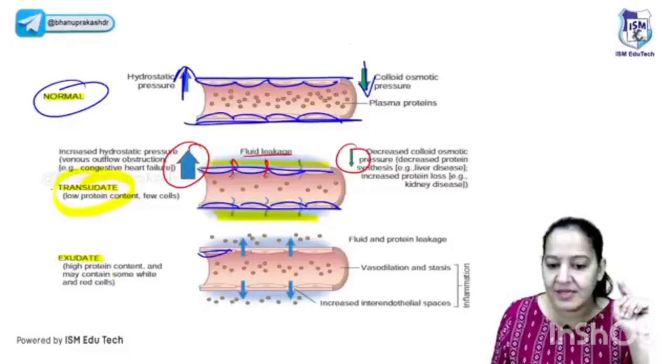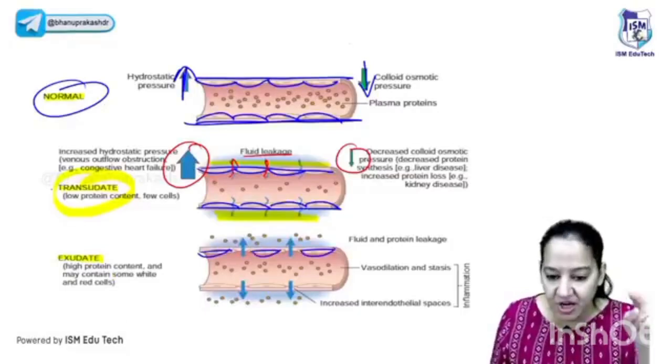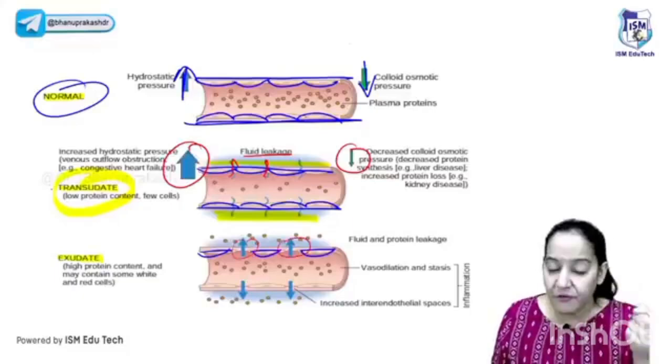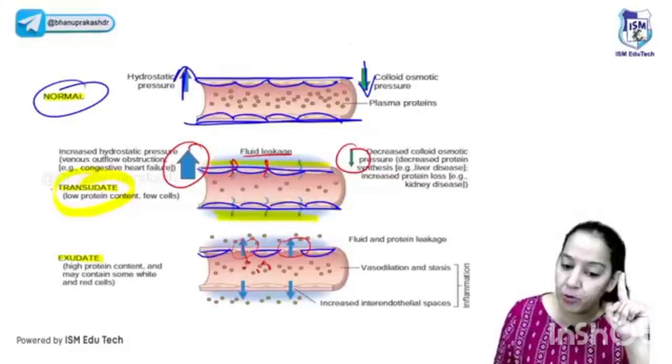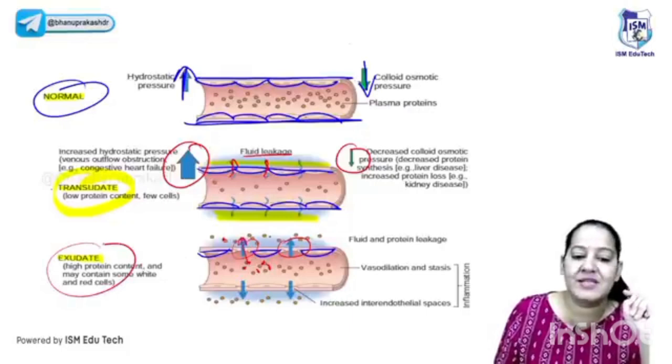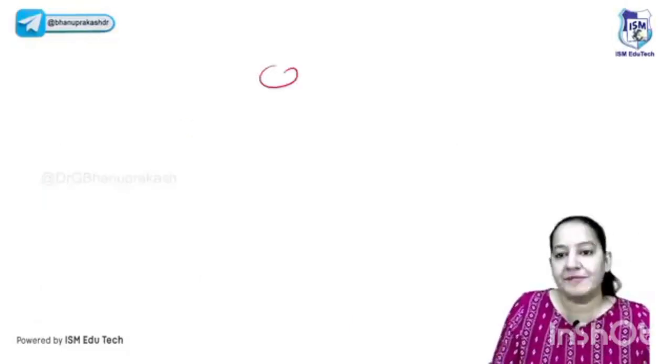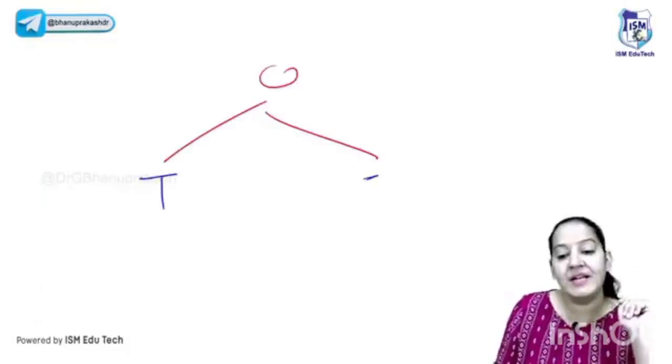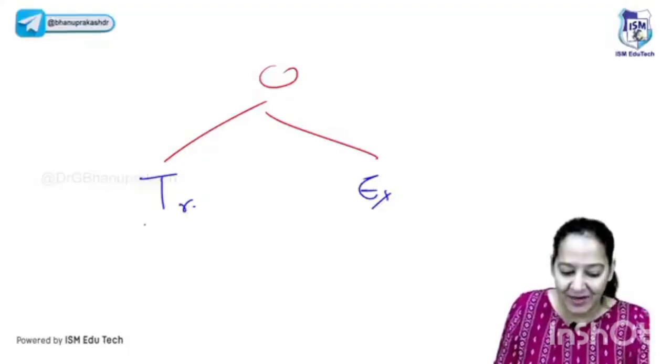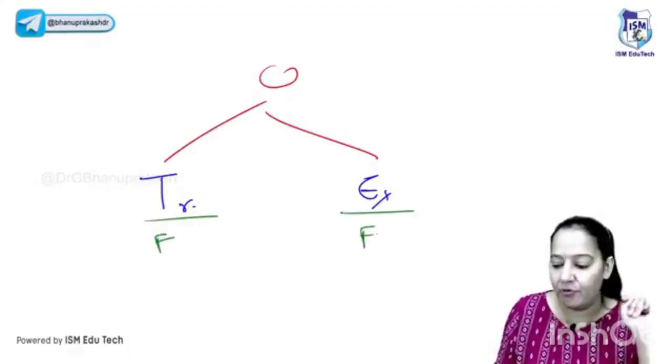Now see the third diagram. This is an endothelial cell, this is an endothelial cell, this is an endothelial cell. Now at the junction, you can see the gaps. From these gaps, the protein is going out. The protein is also going out. Now the fluid along with protein is known as exudate. Initially only fluid was there. So there are 2 types of edema. What are the 2 types of edema? Transudate and exudate. Transudate contains only fluid. Exudate contains fluid plus protein.